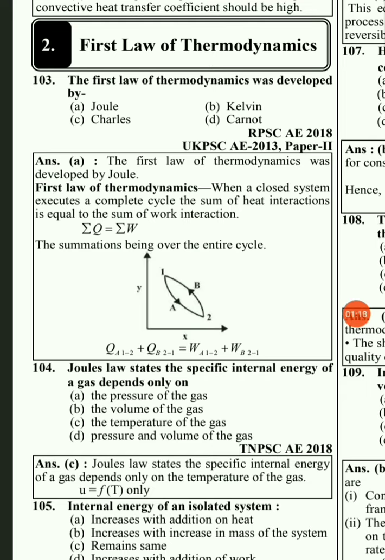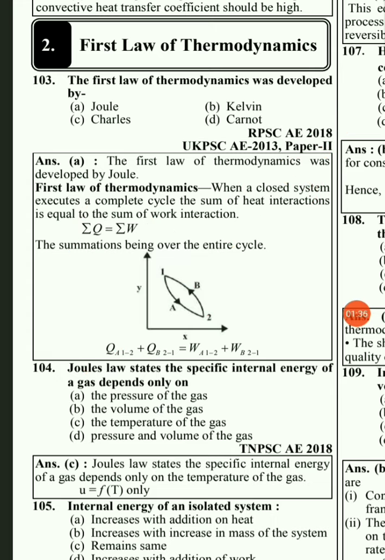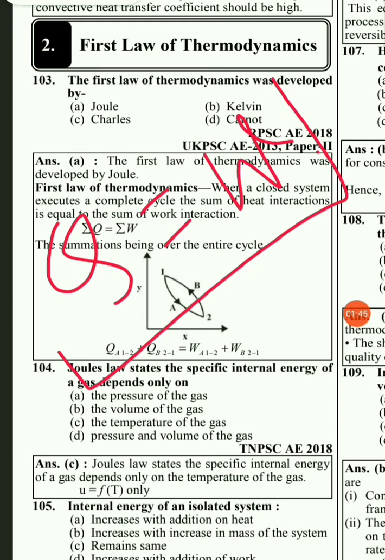And the outcome of Joule's experiment, or the first law of thermodynamics, is that the cyclic integral of del Q is equal to the cyclic integral of del W. That is, if any process or any system executes a cycle, then the cyclic integral of del Q will be equal to that of del W, meaning during the process whatever the heat transfer is will be equal to the work transfer according to the first law of thermodynamics. That was proved by Joule's experiment.